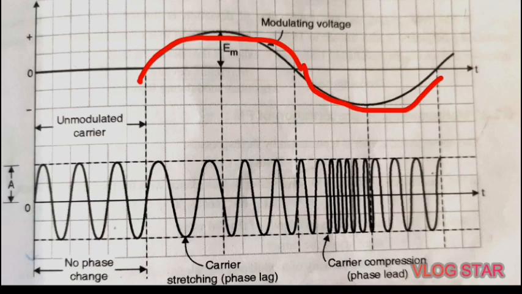Okay, so in the second case, what happens when the modulating signal goes negative? After completion of this positive half cycle, it goes towards the negative half cycle. When the modulating signal goes negative, the phase shift becomes leading. So we can see here the leading phase. This causes the carrier wave to be effectively speeded up, or compressed. So the effect is as if the carrier frequency has been increased. Thus phase modulation produces frequency modulation also.